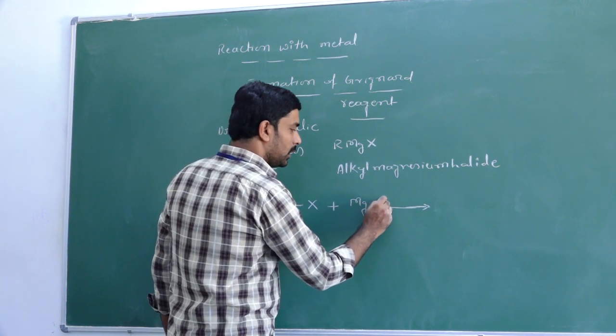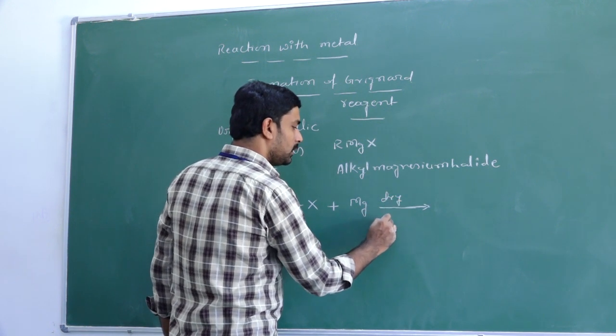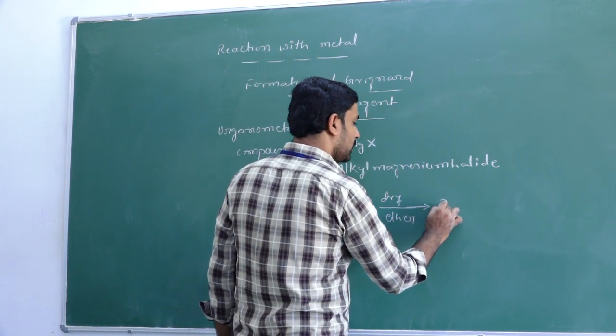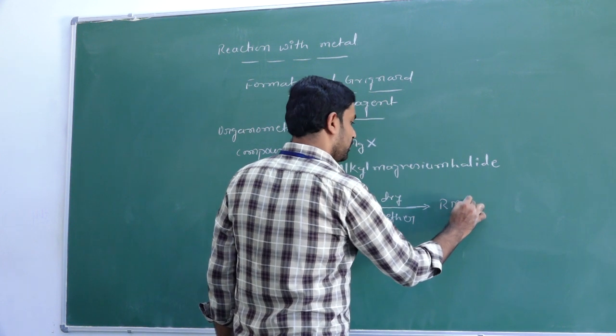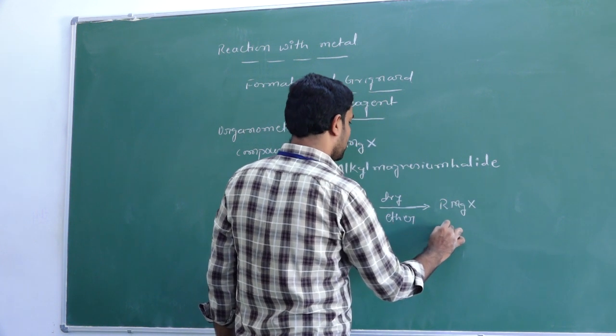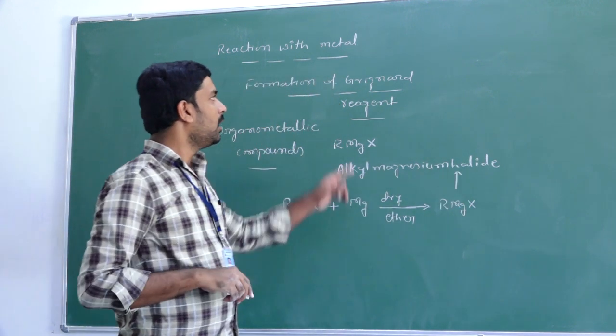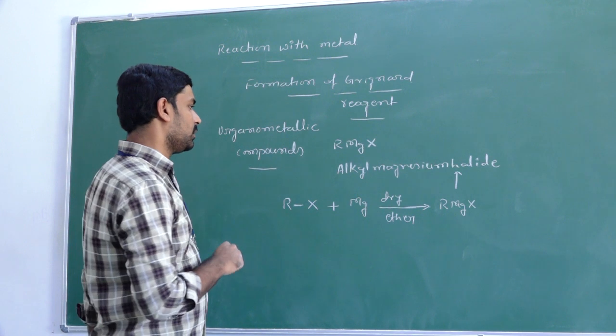So now this reaction is carried out in dry ether. So we get a product R-MgX. This we call as an alkyl magnesium halide, or it is also called Grignard reagent.